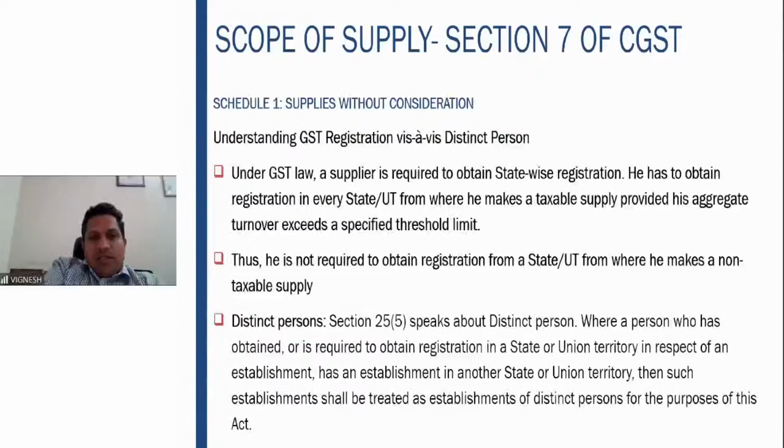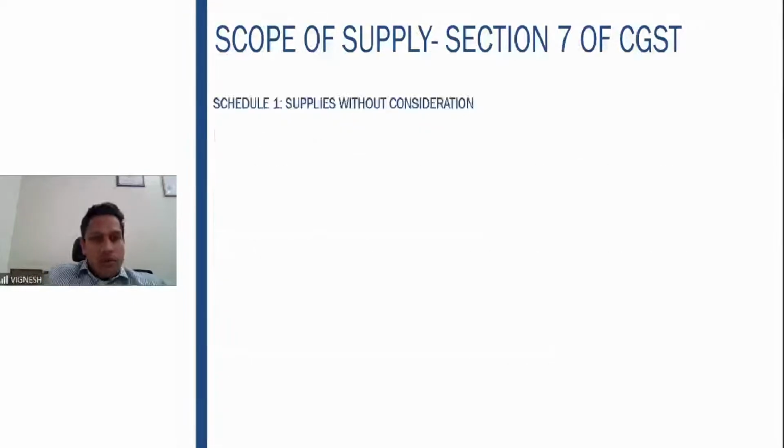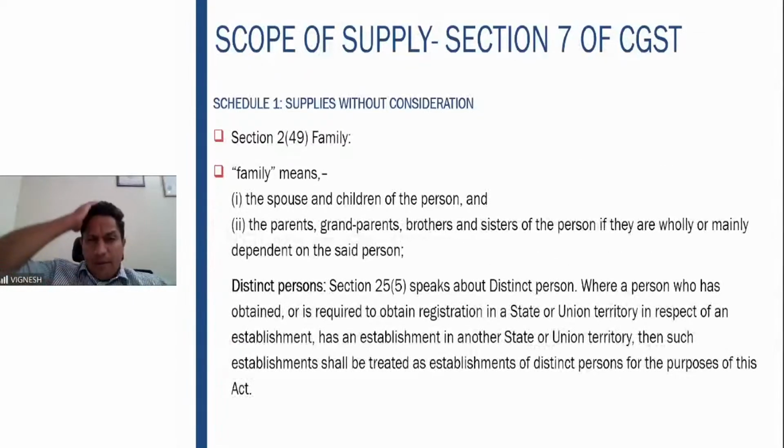So distinct person, as I told you, Section 25 subsection 5 speaks about the same, where any person who has obtained or is required to obtain registration in any state or union territory in respect of an establishment, and he has another establishment, those both are to be treated as establishments of distinct persons for the purpose of GST. This is the family definition, as I told you. Spouse and children are always covered, but parents, grandparents, brother, sister will be covered only if they are wholly or mainly dependent on the said person.